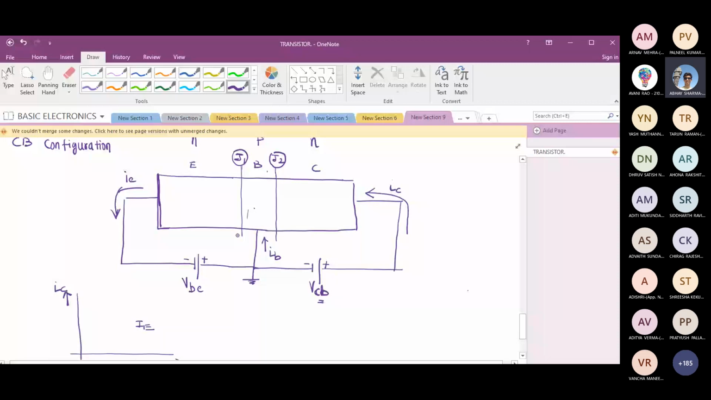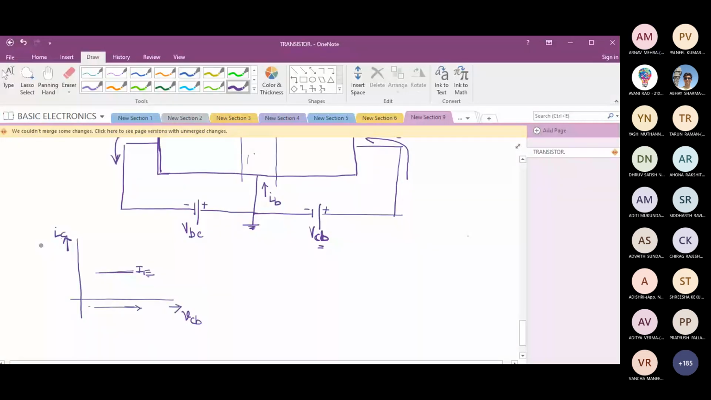And we know collector current is almost equal to emitter current. So will I get almost a constant current now? Why do I say constant? Because emitter current is constant. Are you getting this? What I mentioned just now.